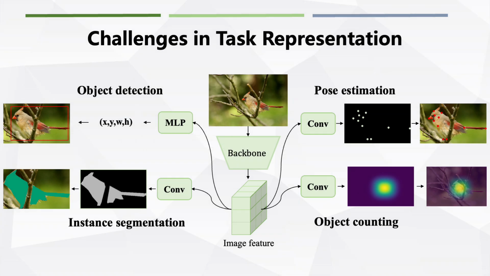The first challenge lies in unifying task representation. Instance perception tasks differ in data, features, and outputs. For example, object detection involves scenes with multiple objects, while pose estimation focuses on single objects. These differences make it hard to create a unified multitask few-shot learning approach.